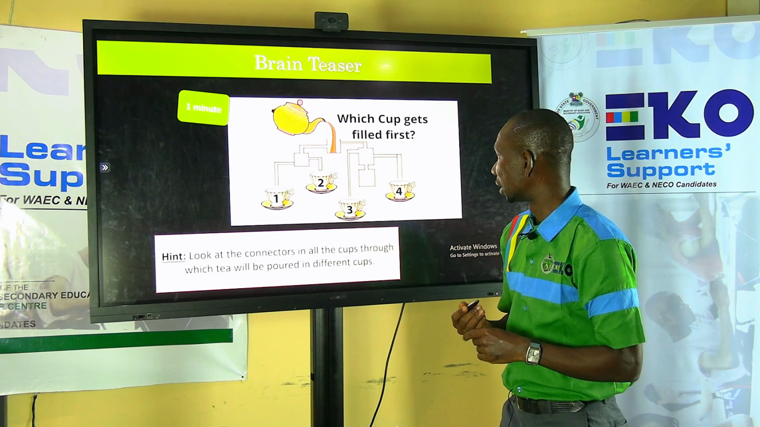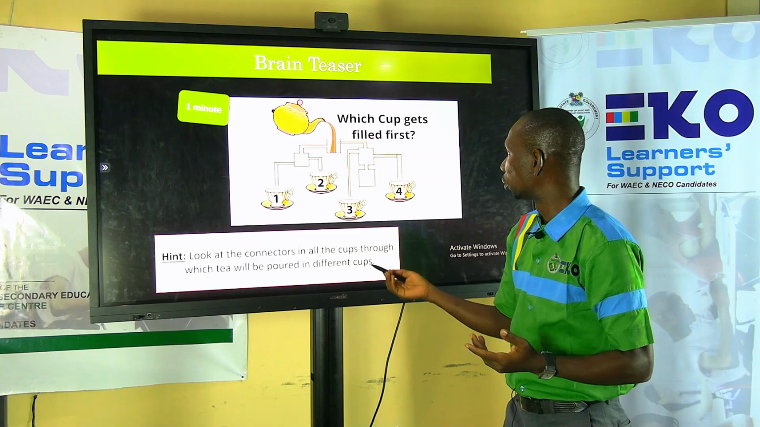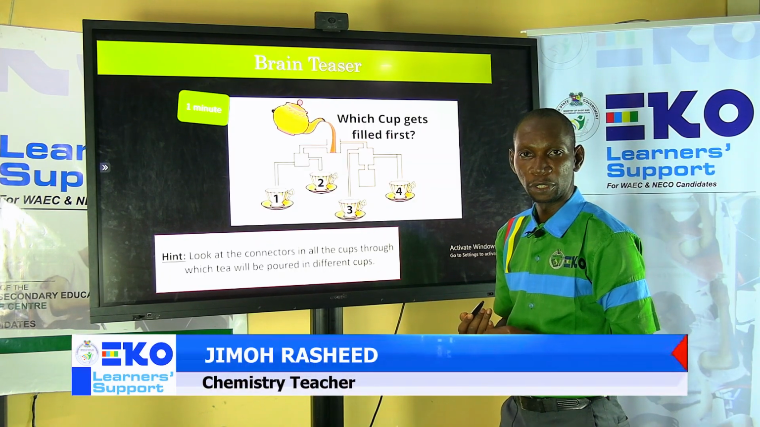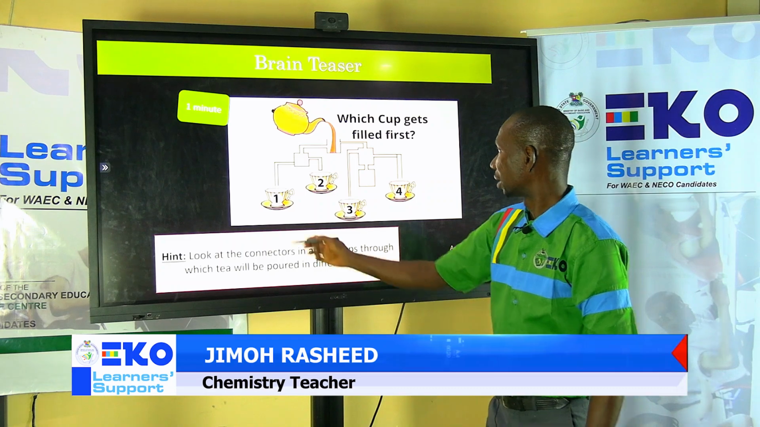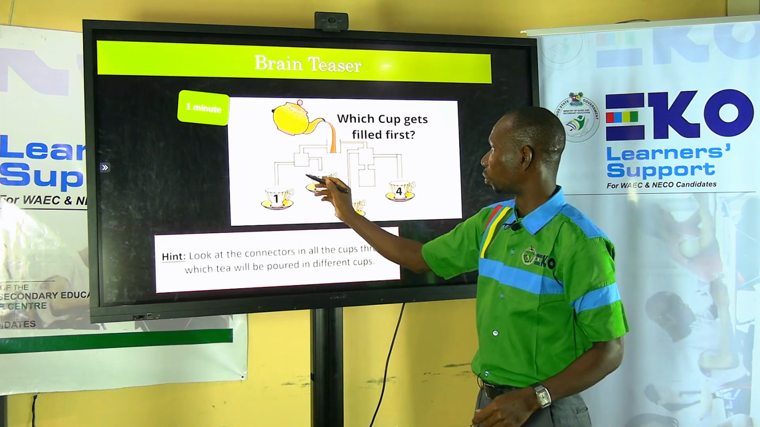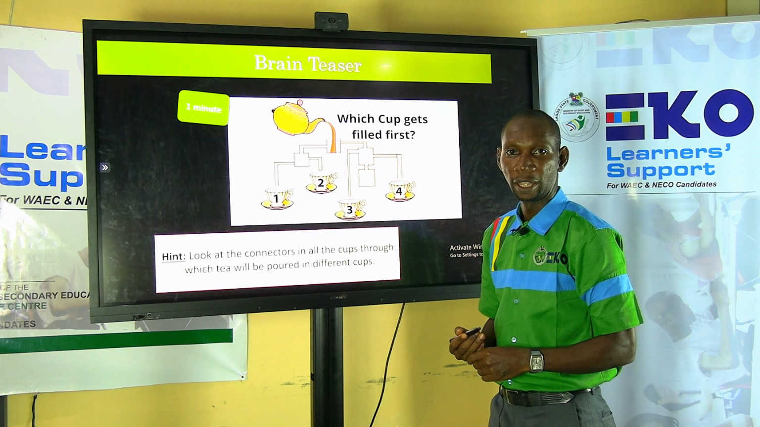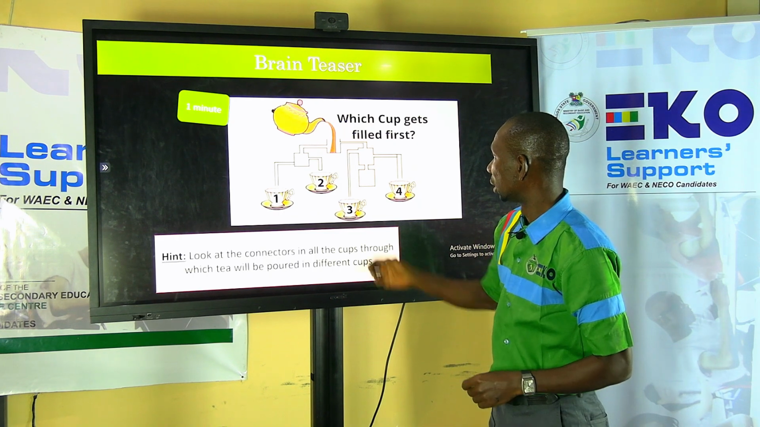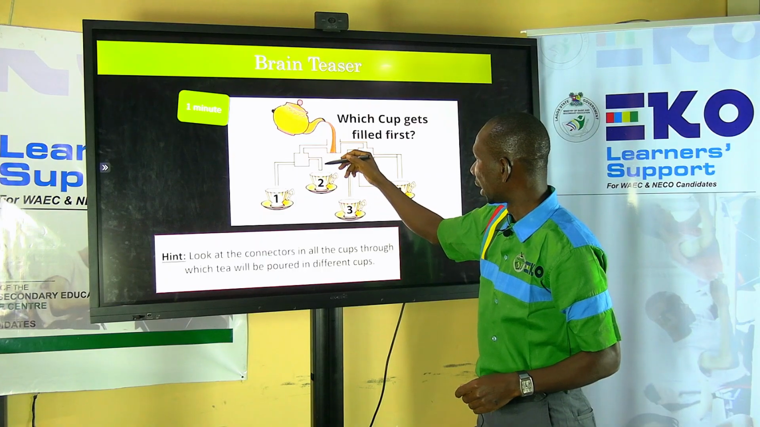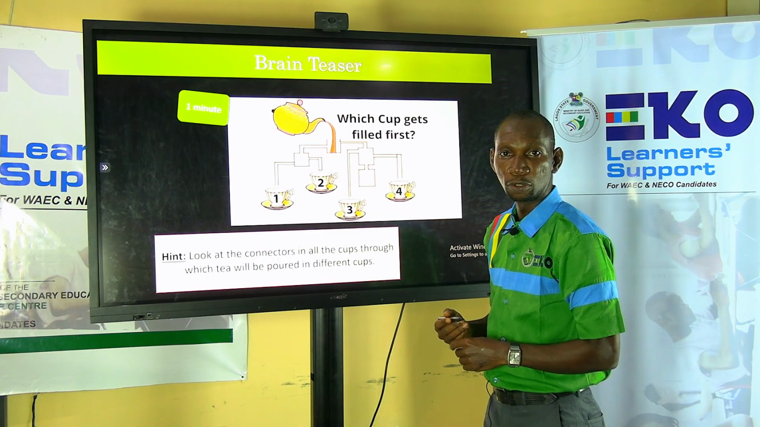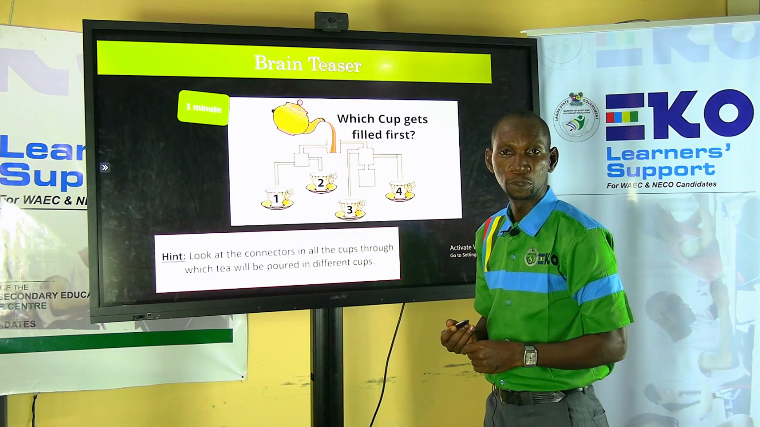So what do you think? Is it cup 1 or cup 2 or cup 3 or cup 4? All right, let's look at it together. If you look at cup 1, there's no pathway. This is blocked, so no tea is going to flow in there. Let's look at cup 2. Yes, the tea flows there, but wow, the tap is closed, so no tea is going to flow into cup 2.